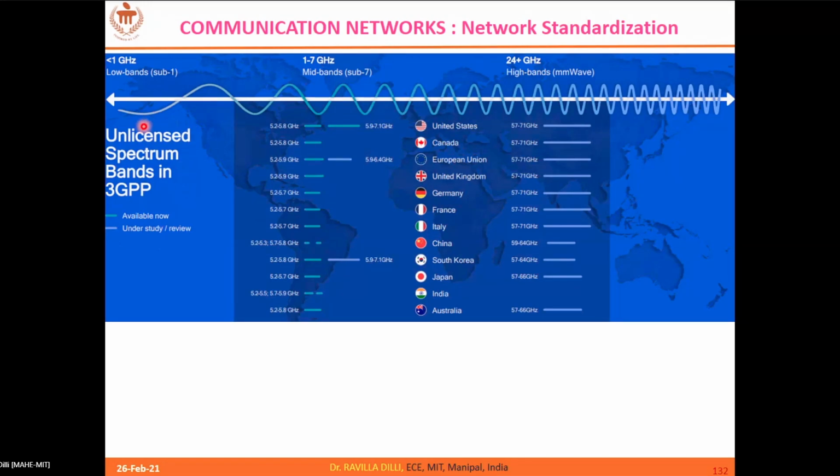Okay, so here 3GPP is the main player. It stands for Third Generation Partnership Project. 3GPP looks after 5G communication. The developments in 5G communication are taken care of by 3GPP. It is responsible for allocating the frequency bands across the globe. We can see here different countries have different frequency bands in FR1 and FR2.